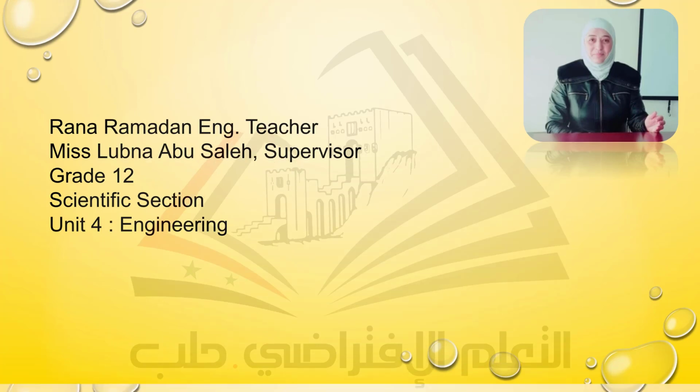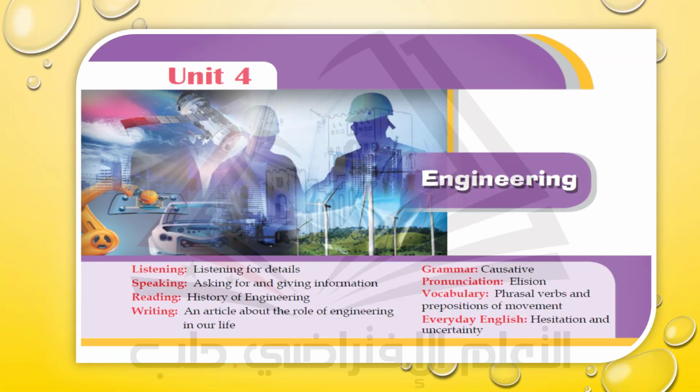Well, let's go. As you see here from the plan of our unit, Unit 4, you are going to read the history of engineering. This is the title of the text, and we are going to learn about the causative form in grammar. Concerning pronunciation, we are going to learn about elision.